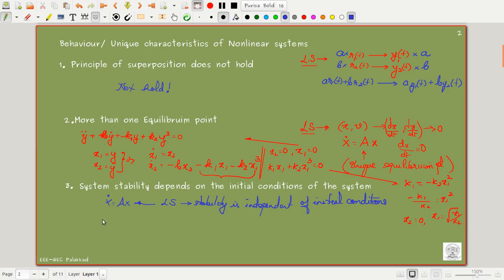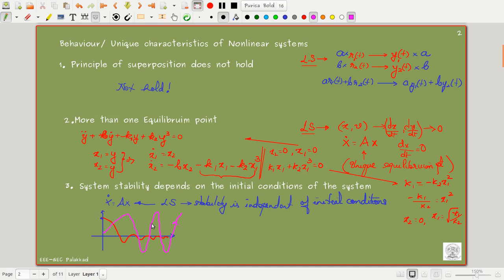For example, if I start from some position here, the system may oscillate and go to 0. Suppose I start from some other position here, the chances are that the system may go to instability. So this is a case of a nonlinear system.